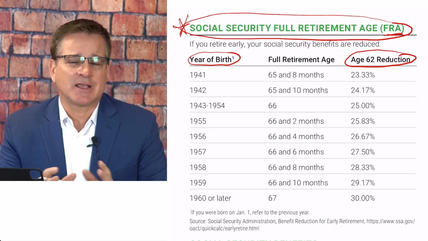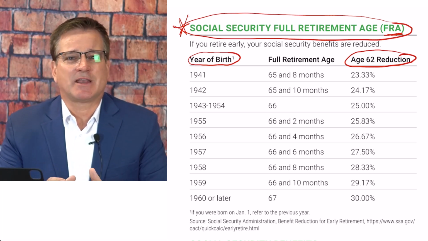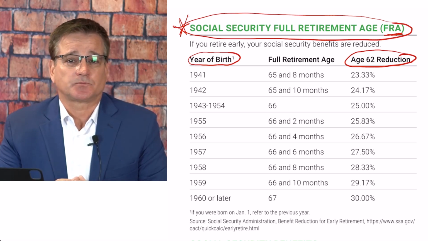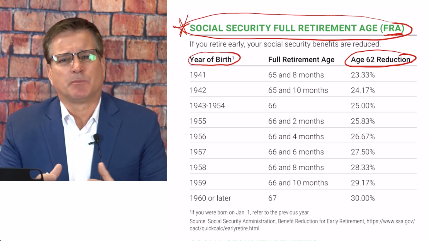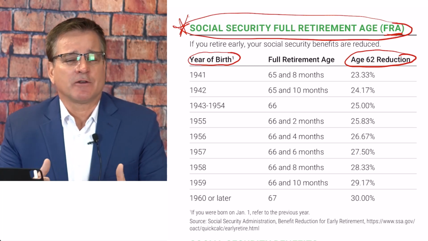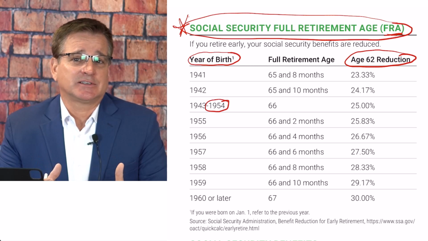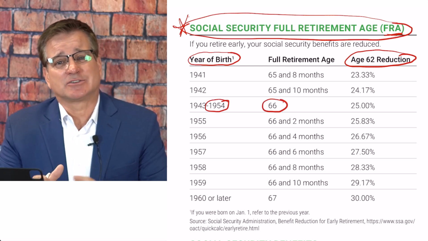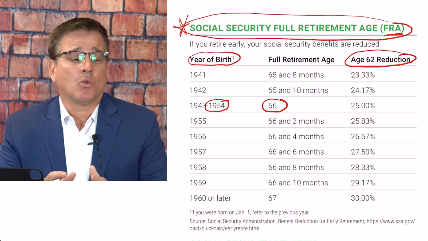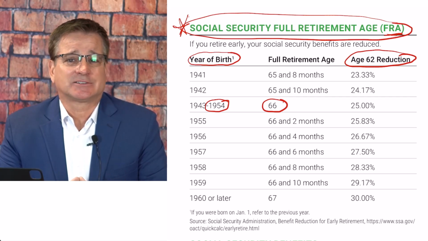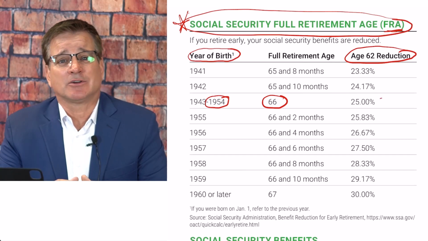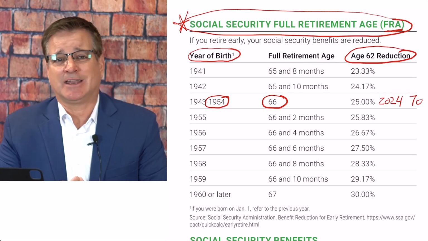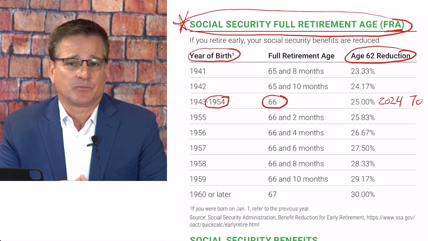It makes no sense, by the way, to delay your benefit past the age of 70 because it no longer increases. So if you look at this chart, those born in 1954, their full retirement age is 66. So in this example, those that have not already started Social Security will want to start their benefits at some point this year when they turn 70 in 2024. It makes no sense to delay any further past that age of 70.